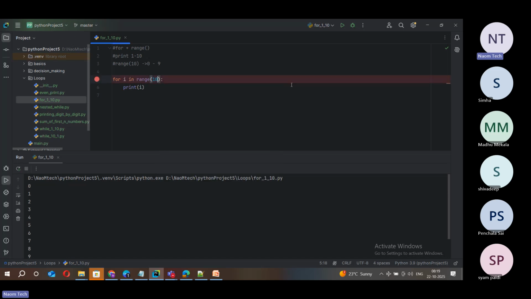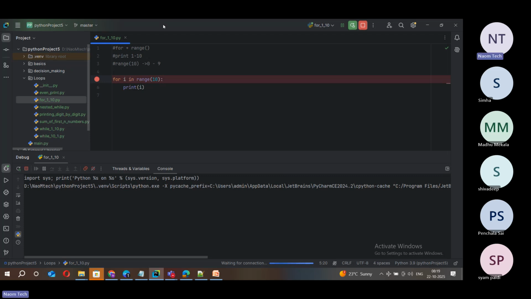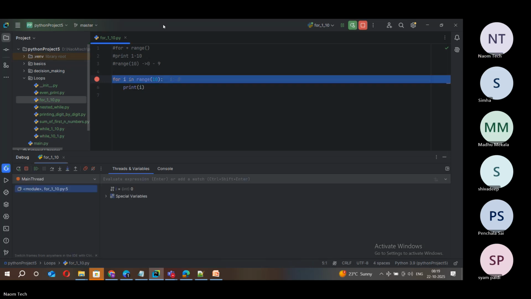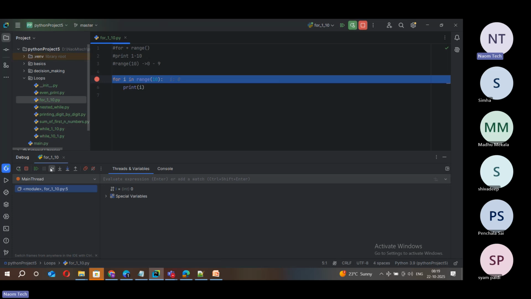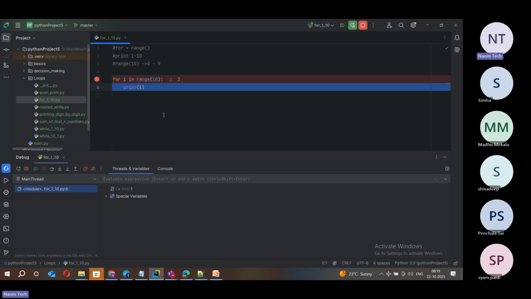Suppose you put a debugger here, right click and say debug. I'm just trying to run this now. Now you see it started, and you can see the execution flow here. It starts with i as 0. By default, range produces a range of numbers. If you pass n, it starts with 0 and ends with n minus 1.